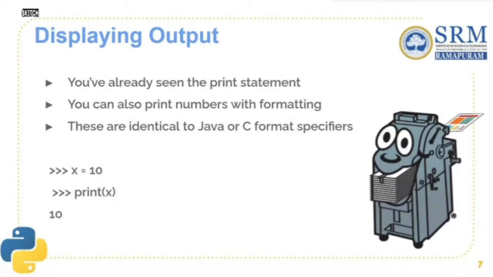Here in Python, we can use the keyword print and write the desired output in between the brackets of the print statement. So as you can see here, x is a variable, and we are storing the value 10 in it. When we write print, which is the keyword to print the statement on the console, and we write the desired statement here, in this case the variable x inside the parenthesis, whenever we execute this statement, the value of x, which is 10, is printed as the output.